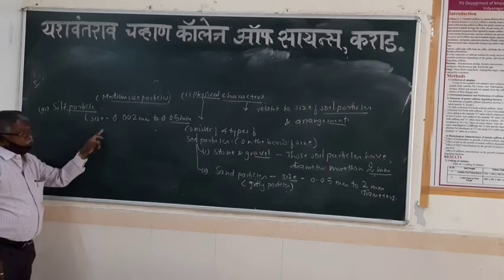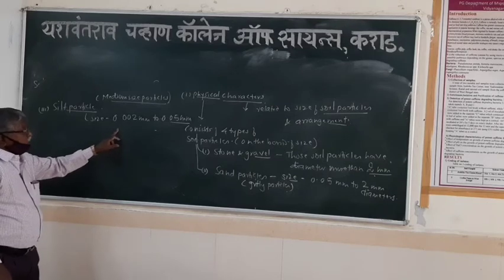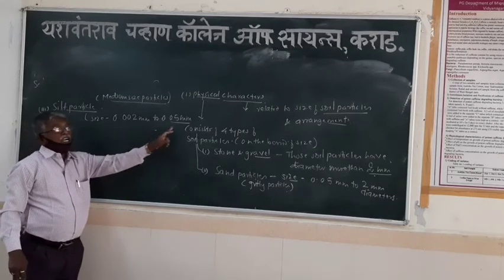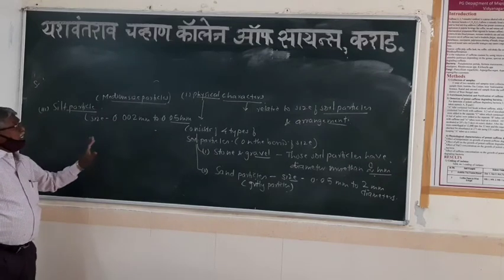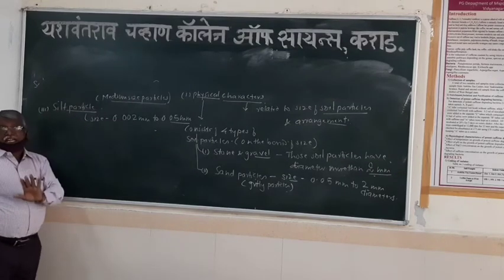Those particles which have a size in the range 0.002 mm to 0.05 mm are the silt particles, or medium-sized particles.